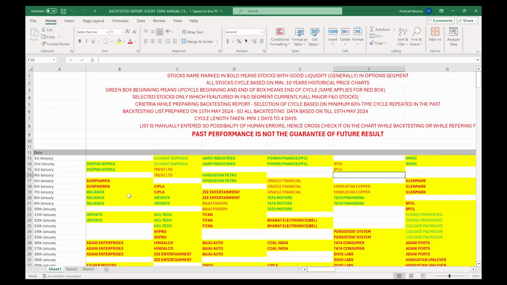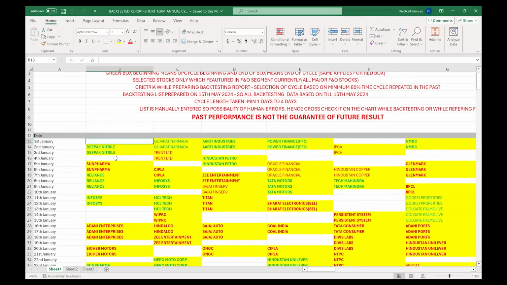Okay, now since we have seen the long-term annual cycle report and we have done the back testing for a couple of stocks, now we'll do the same thing in short-term annual cycle. Short-term annual cycle, as I said earlier, is all small, like 2 days, 3 days kind of cycle, right? So it is a little bit tricky than long-term annual cycle. How it is tricky, that we'll see.